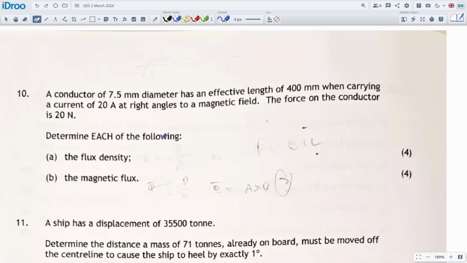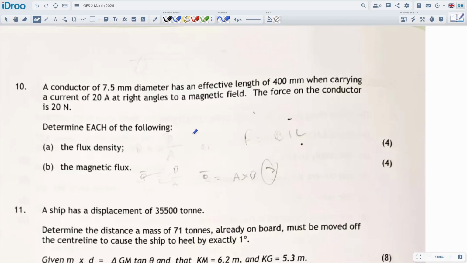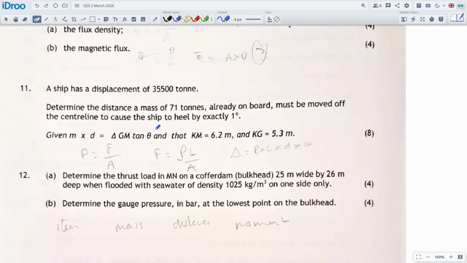And then this flux density, magnetic flux, F equals B I L sine theta, usual stuff, nice and easy. Bit of naval architecture towards the end. Then this is a really easy one as well. They even give you the formula, which they took away for a bit and then put back in again.